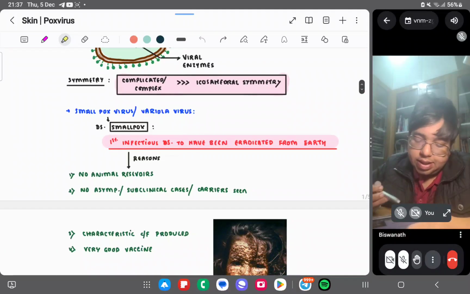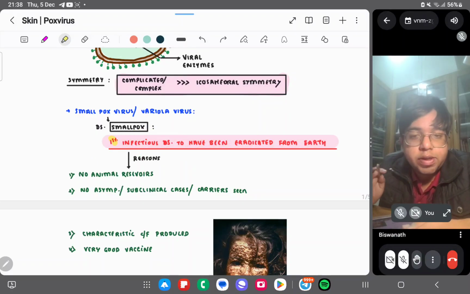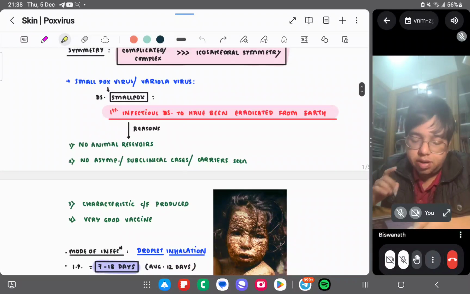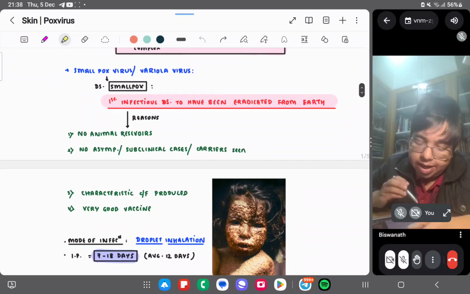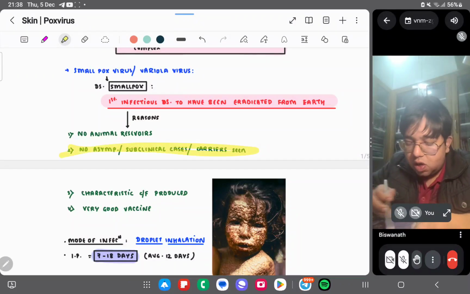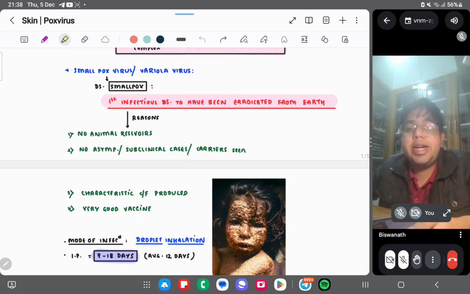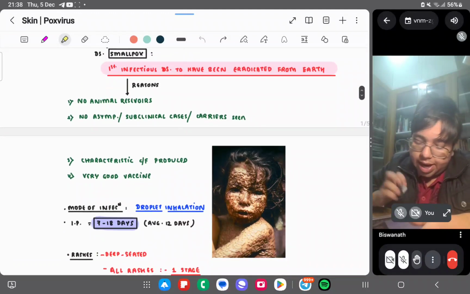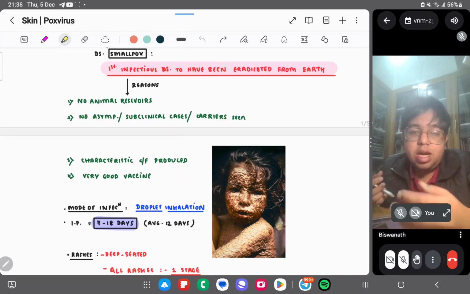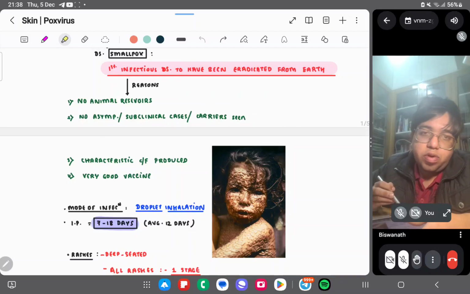Smallpox or variola virus disease is smallpox, and it is the first infectious disease to have been eradicated from Earth. It is the only infectious disease eradicated from Earth, since it doesn't have animal reservoirs, so we don't have to fear a zoonotic spread. There are no asymptomatic or subclinical cases, no carriers. Either there is disease or there is no disease; there is no in-between state. Characteristic clinical features are produced, a leonine type of appearance, and it has a very good vaccine also.